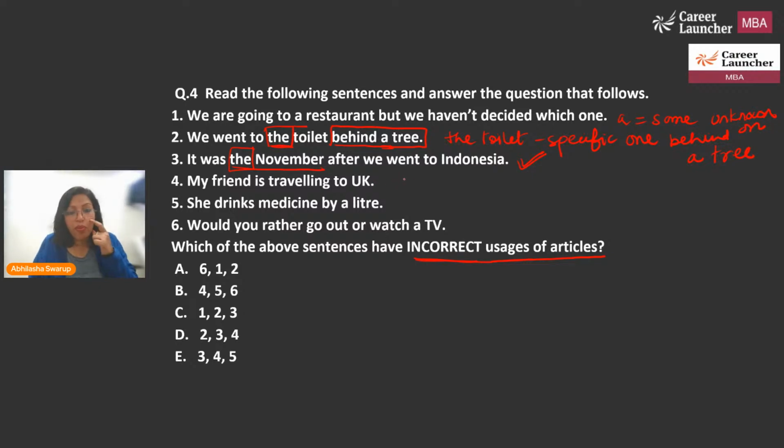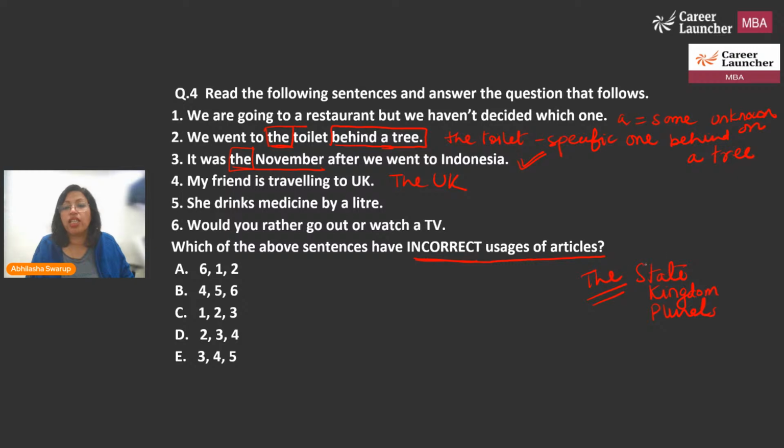Now, the minute we have countries which have, I'll write it here, states, kingdom, okay, or are plurals, you must use the with them. So therefore the UK and not UK.